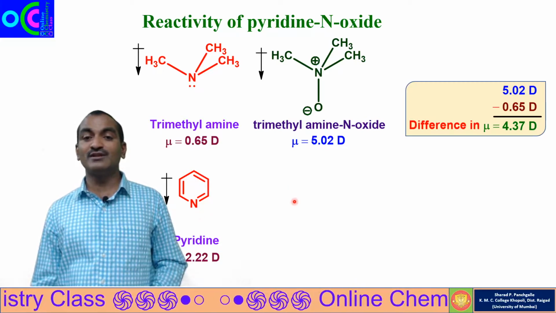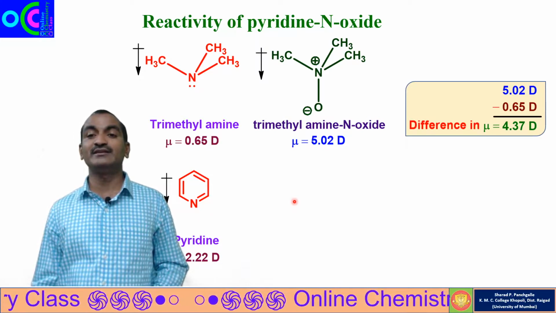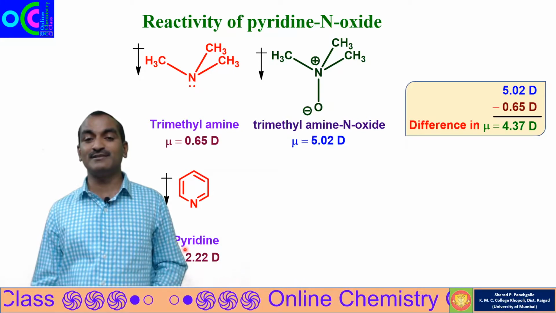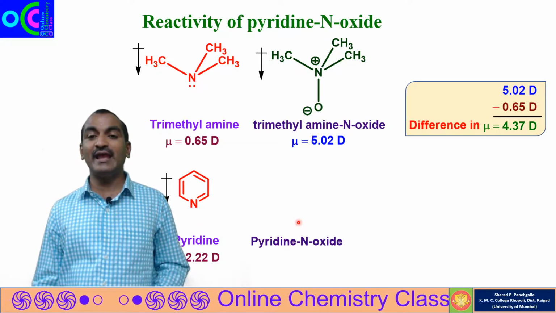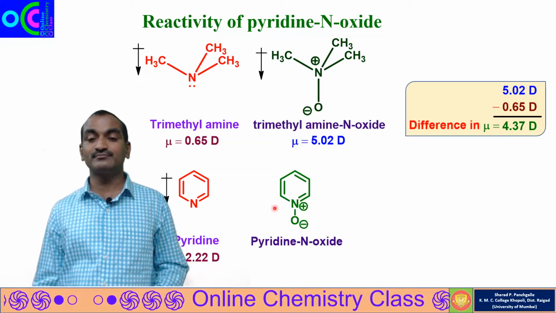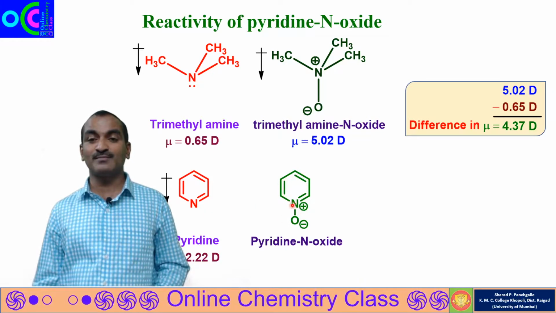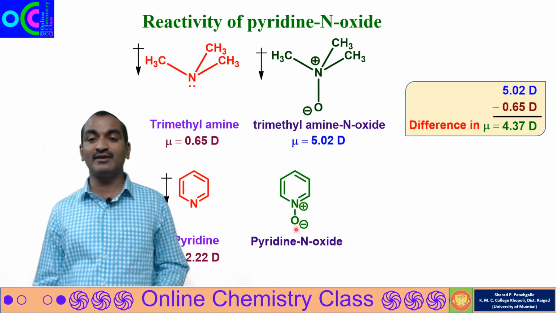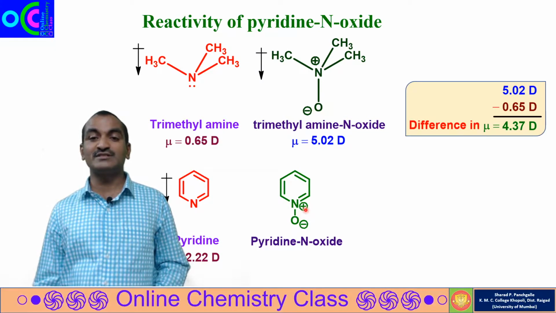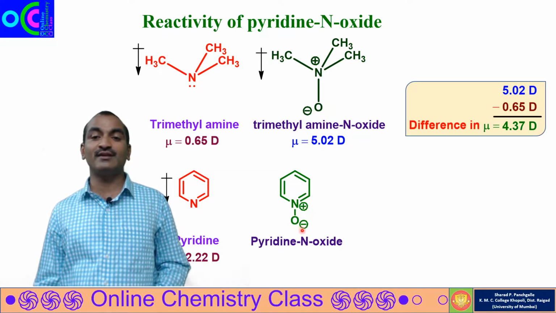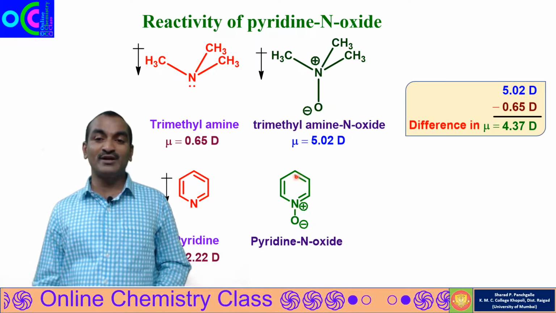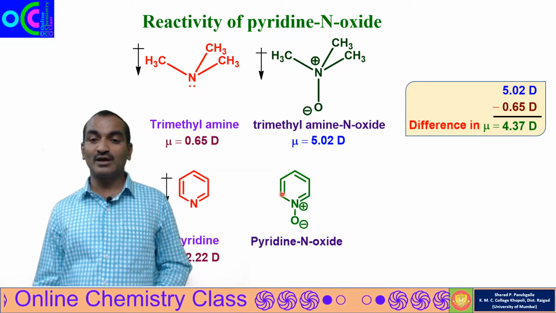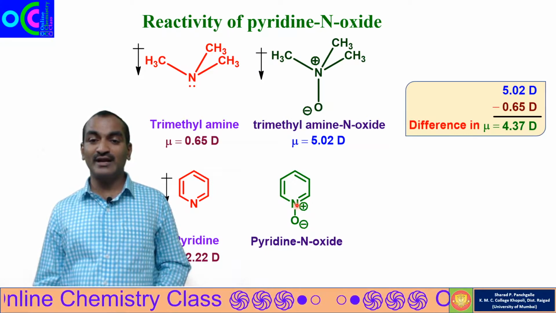Now we will convert this tertiary amine into its N-oxide. That means we are going to convert pyridine into pyridine N-oxide. This is the structure for pyridine N-oxide. Here we have two poles: nitrogen has the positive charge, oxygen has the negative charge. Nitrogen is more electronegative as compared to carbon, so carbon will donate the electron to nitrogen.